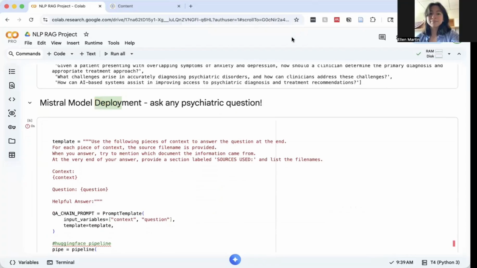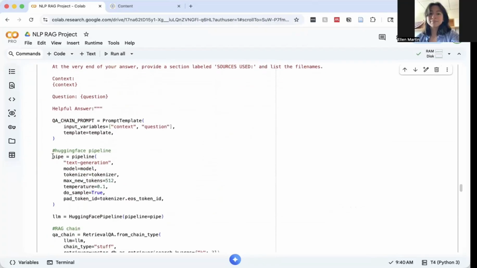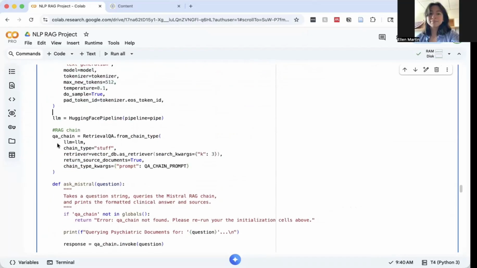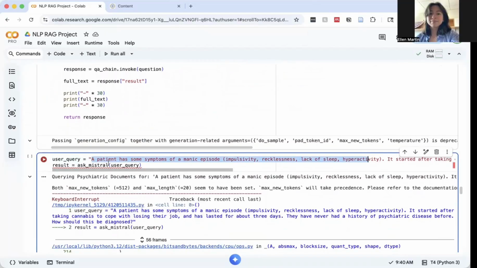Mistral model deployment, where we can ask any psychiatric question. So first, we're just going to load the model and make sure we have the pipeline consistent with everything we've done before. This function takes a question string, queries the RAG chain, and then we'll format. This is the demonstration question we're using.